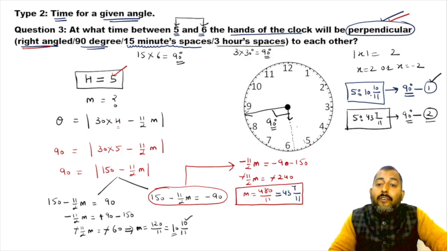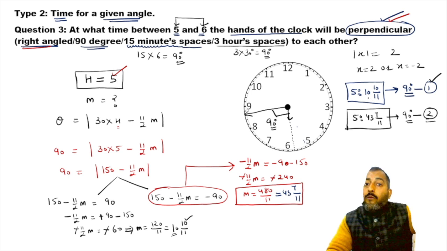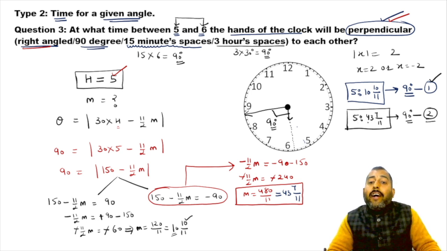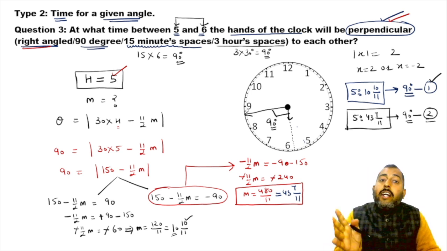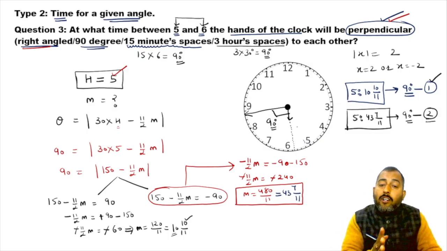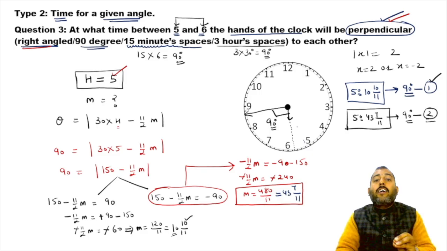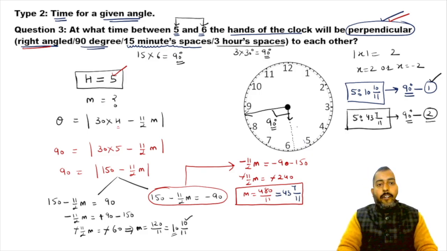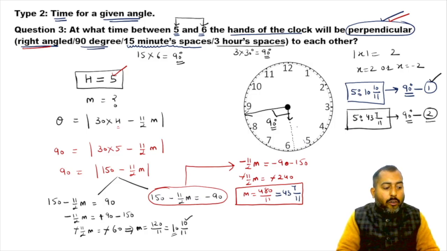So at 5:10 10 by 11, the minute hand was behind the hour hand. At 5:43 7 by 11, the minute hand was ahead of the hour hand. And in both of these scenarios, the angle was 90 degrees. Understood? Shall we move on?